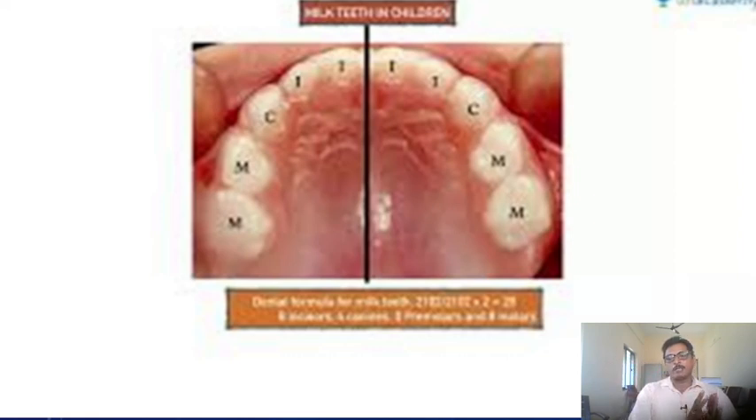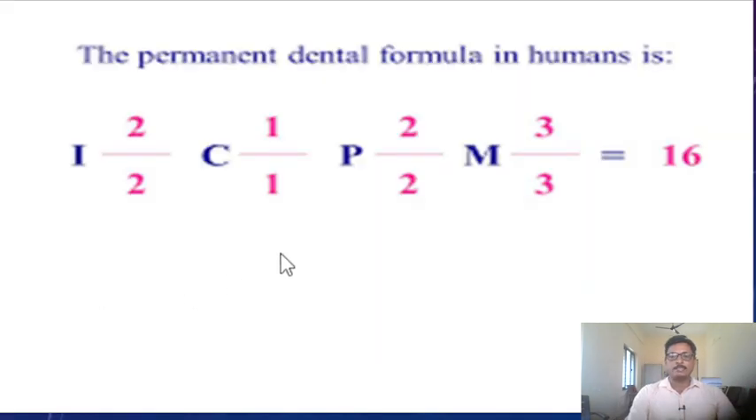In this dental formula, the incisors, canines, premolars and molars are arranged in a sequential order. The teeth on the upper and lower jaws are shown separately in the formula. For example, incisors, canines, premolars, molars of the upper jaw by incisors, canines, premolars, molars of the lower jaw. Like that, we have to give a dental formula. The dental formula is generally like this: ICPM.